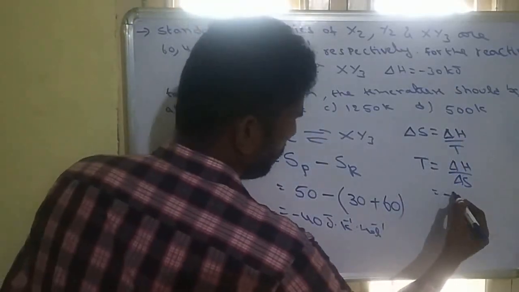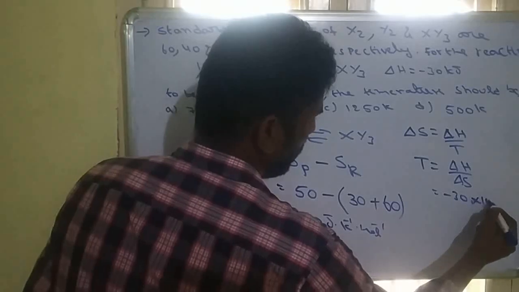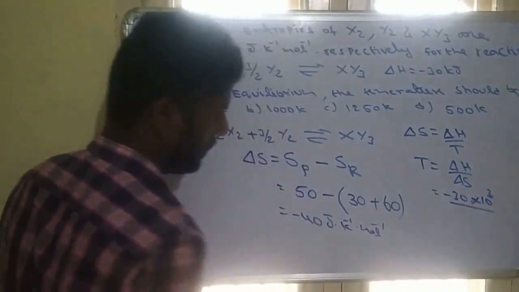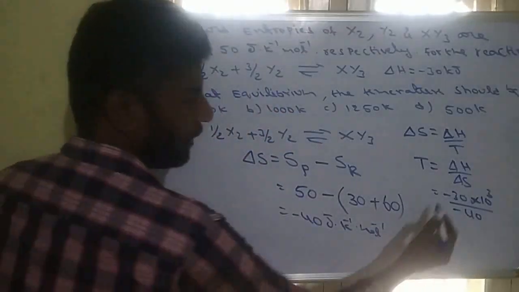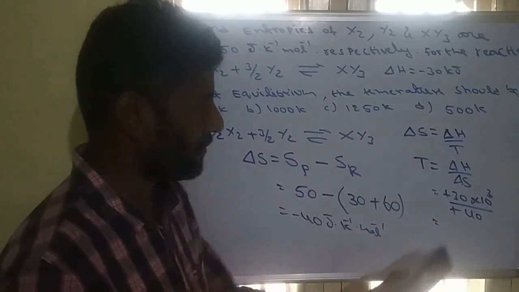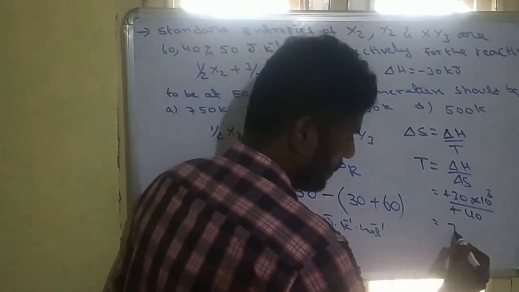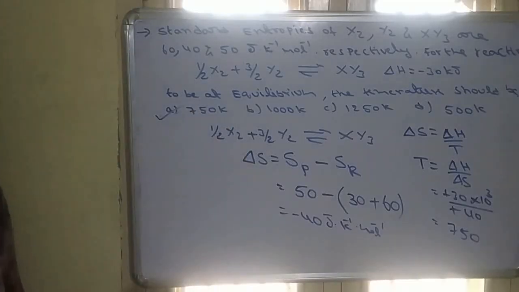Delta H value given is minus 30 kilojoules, converted to joules, into 10 cube, divided by delta S given in joules. Directly place the values, minus minus will be cancelled. So 30 by 40 is 0.75 into 10 cube. This will be nearly 750. So 750 is the required temperature.